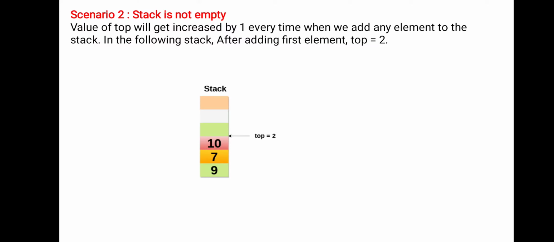While inserting a new element into the stack, you always increment the top value by 1. Initially the top value is -1, so -1 plus 1 is 0. First you insert element 9 into the stack, and the top value is 0. Then I am going to insert one more value, which is 7. At present the top value is 0. After inserting 7, the top value is incremented by 1, so 0 plus 1 is 1.